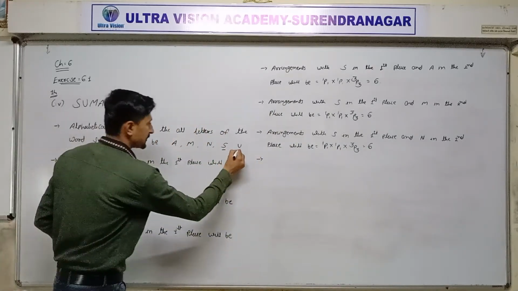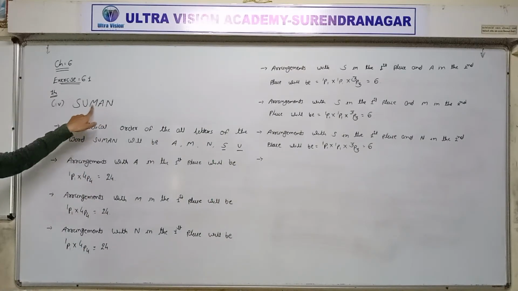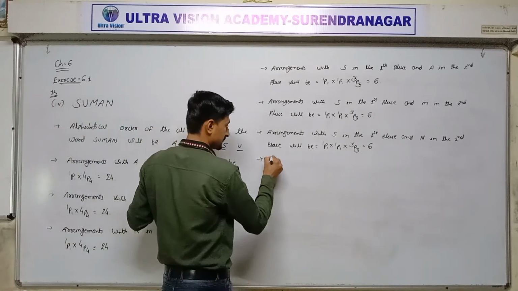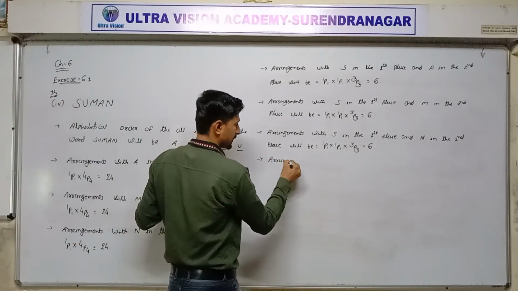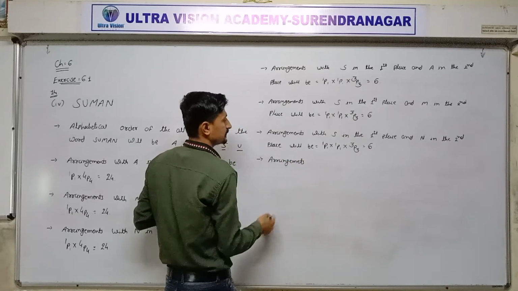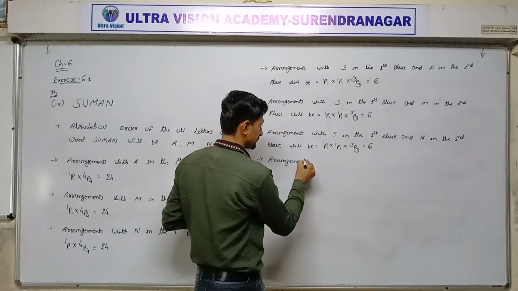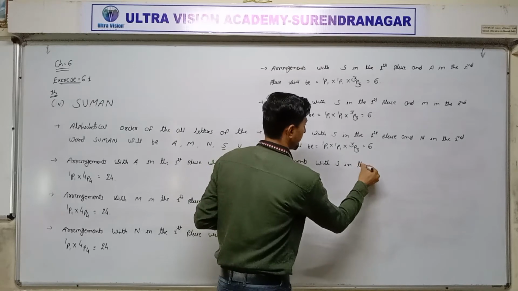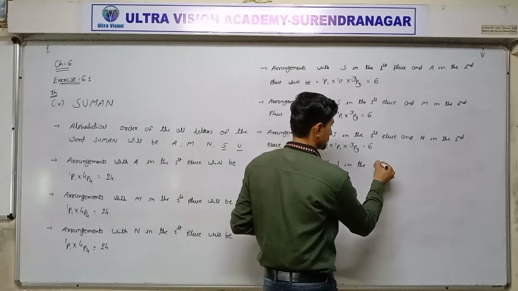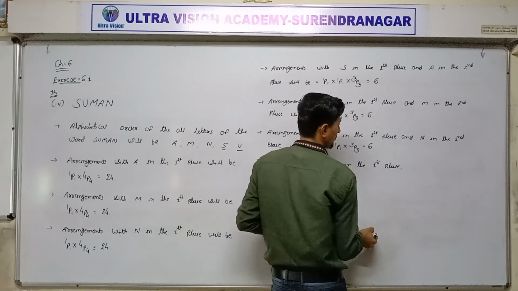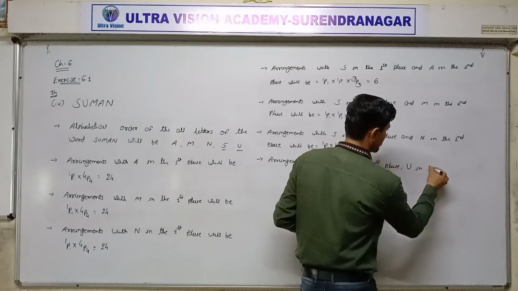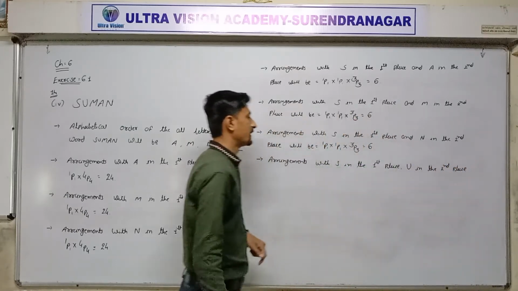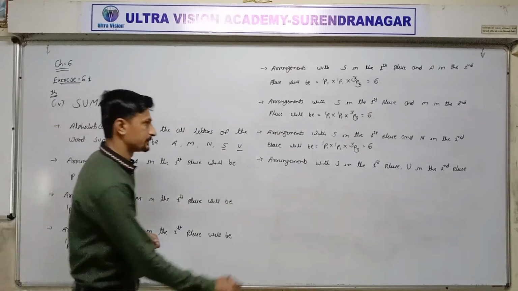Now next, in second place, U. In the word Suman, second place U. So alphabetically, third place, A. So arrangement with S in the first place, U in the second place, and A in the third place.